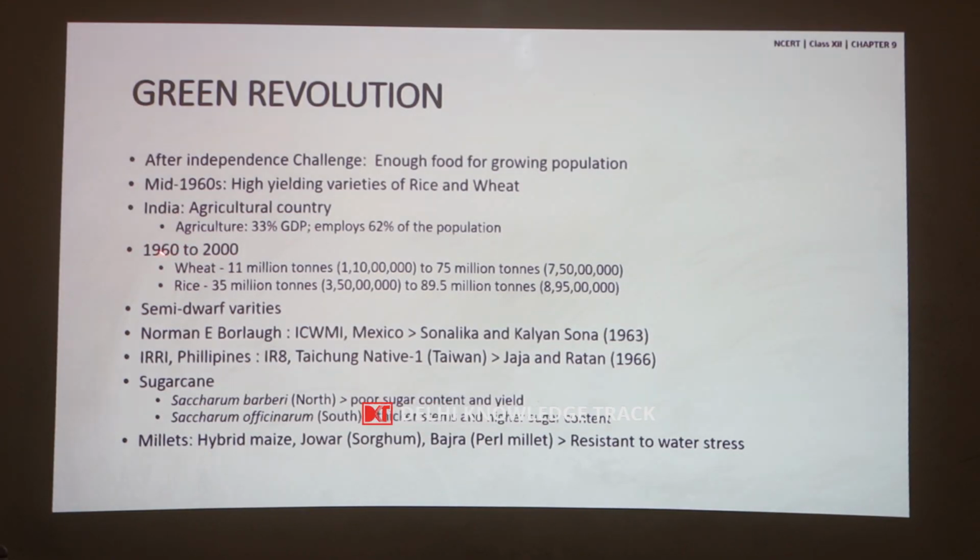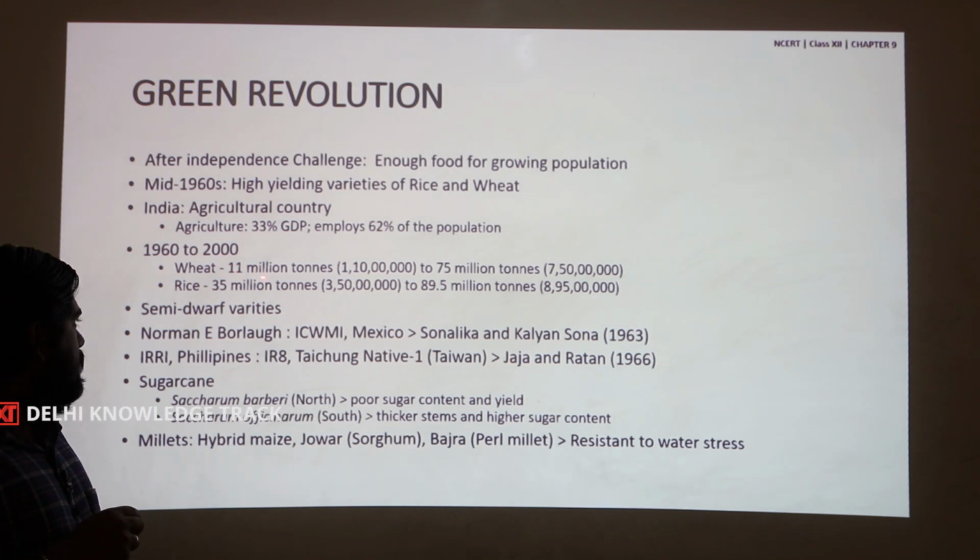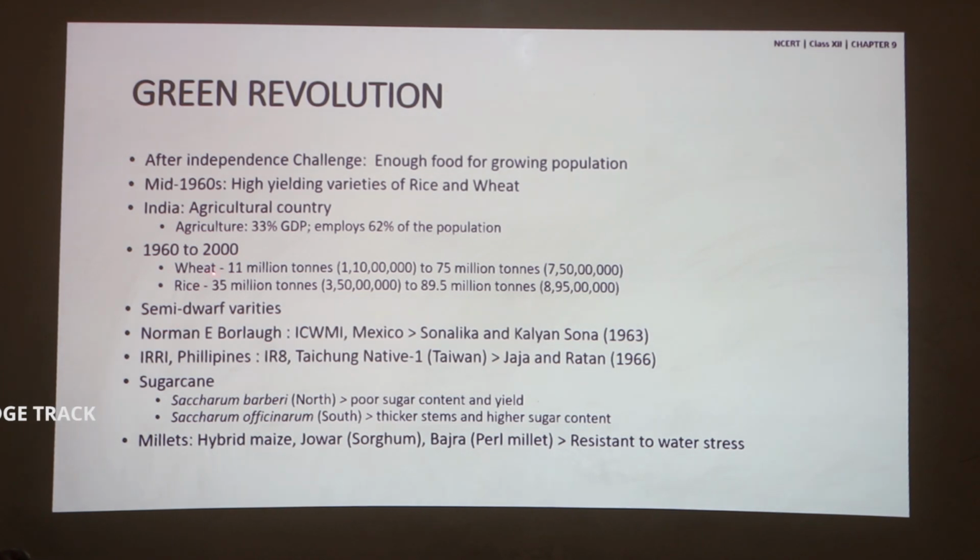The production of wheat and rice from 1960 to 2000 increased from 11 million tons to 75 million tons in wheat, whereas in rice there was an increase from 35 million tons to 89.5 million tons.